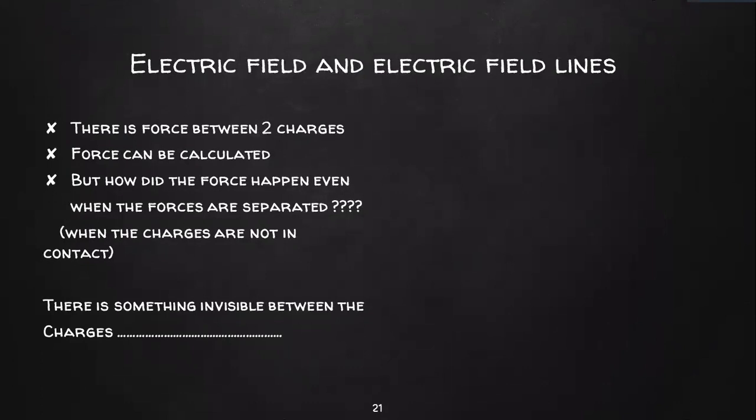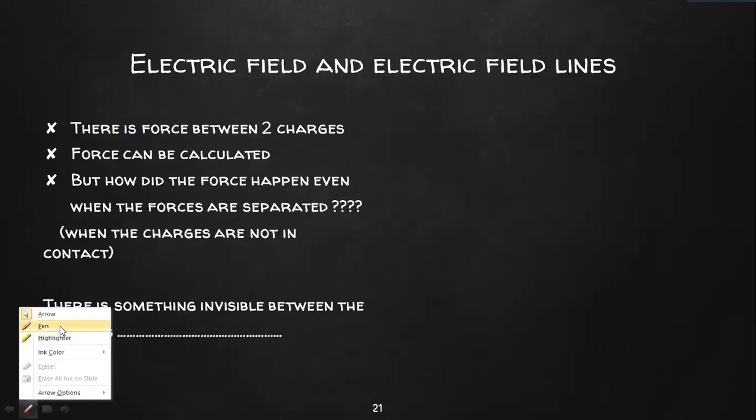Okay, so we saw that there is some force existing between two charges, and that force can be calculated with the help of Coulomb's law. But how did this force happen? Both the charges Q1 and Q2 are far away from each other. They are not even in touch.